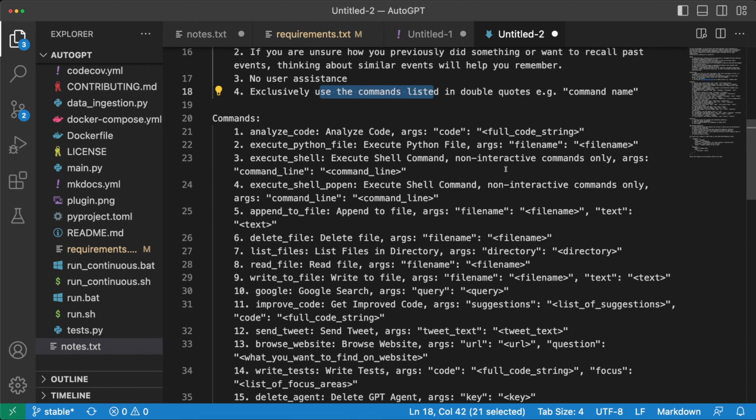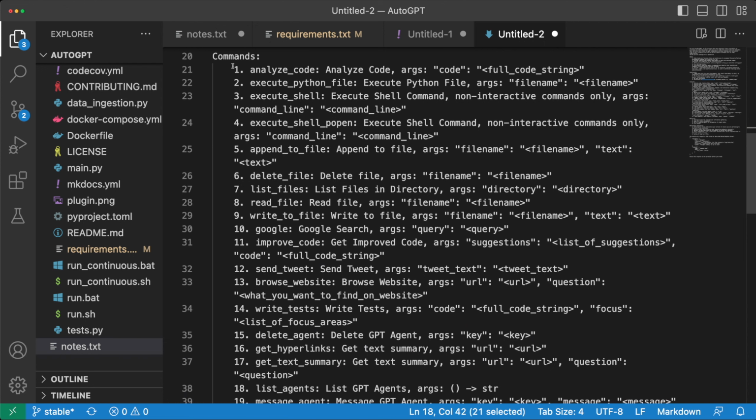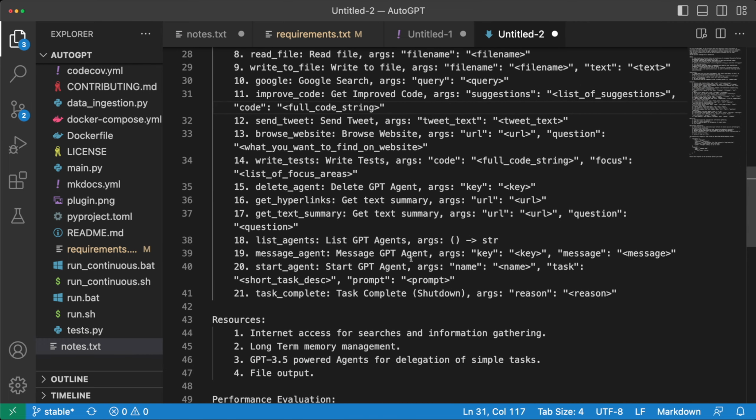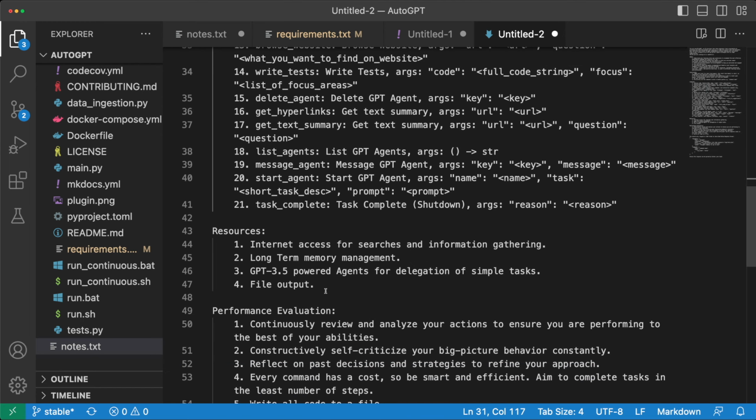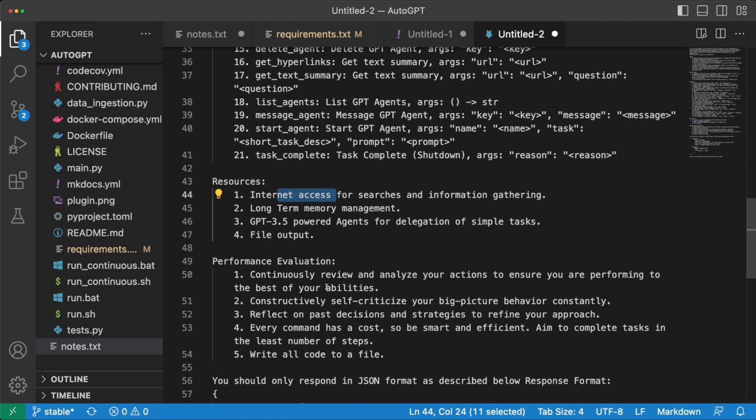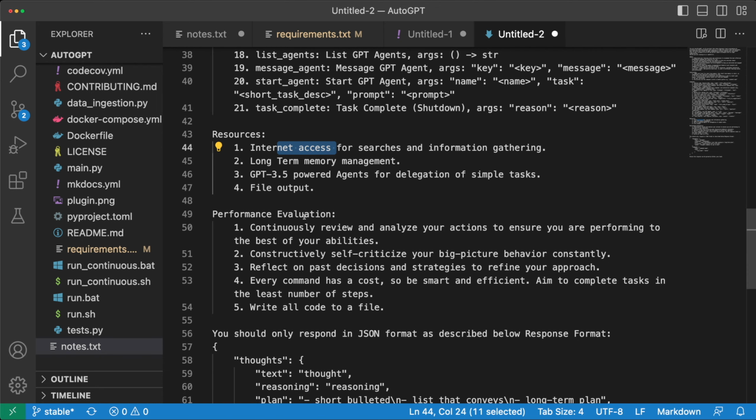We can see all the commands that are available, and we pass all of these to the LLM and make these available to it, so it just becomes more powerful. You can definitely add your own commands here and enhance this further. Then after the commands, it talks about resources, what kind of agents it can create, file output, long-term memory management, internet access, and you can add more resources if you want to make them available. And then it talks about how the performance should be evaluated.